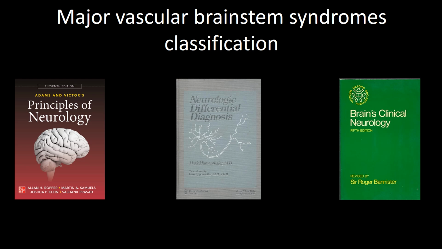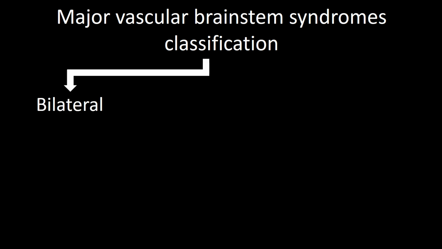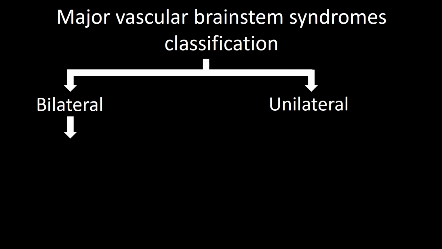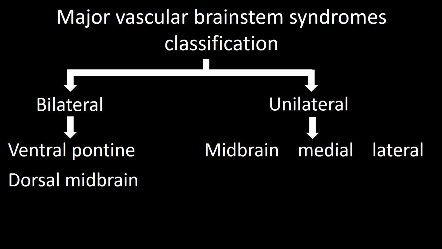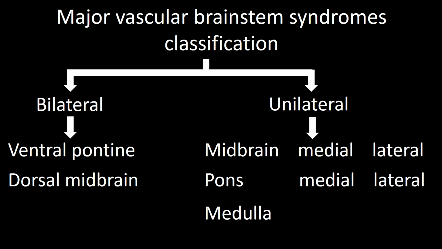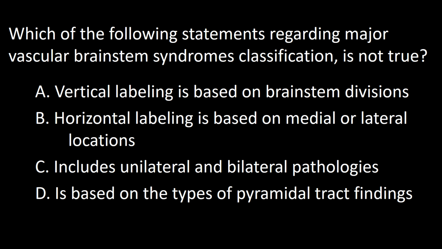Major vascular brainstem syndromes classification varies from book to book. I will present the one I have found most useful. It includes bilateral and unilateral entities. Among the bilateral entities, we have those involving the ventral pons and the dorsal midbrain. Among unilateral entities, in the midbrain we have medial and lateral syndromes, in the pons, medial and lateral syndromes, and in the medulla, medial and lateral syndromes. So the answer to this question is D.